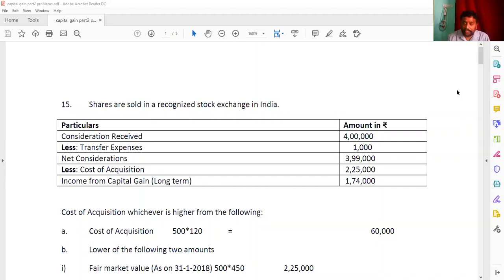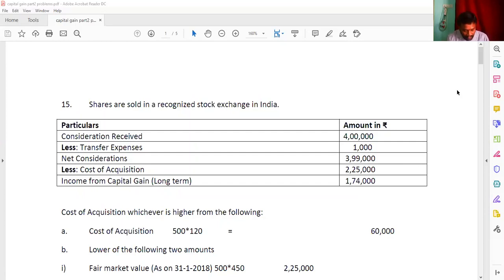It means that he sold 500 shares at 800, and you're going to get here 4 lakhs. He also paid selling expenses of 1000, and these selling expenses are going to be deducted. We can call it transfer expense also. So 4 lakhs minus 1000, you're getting the net consideration as 3,99,000. And look at the question, income from other sources is 6,70,000 he has given.